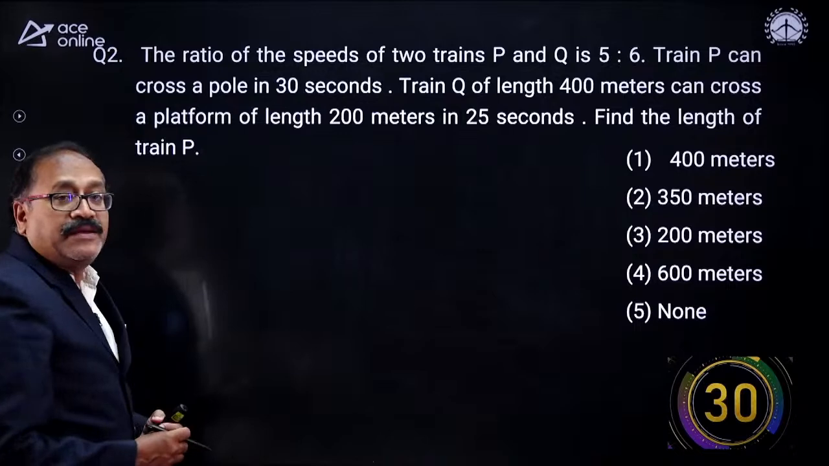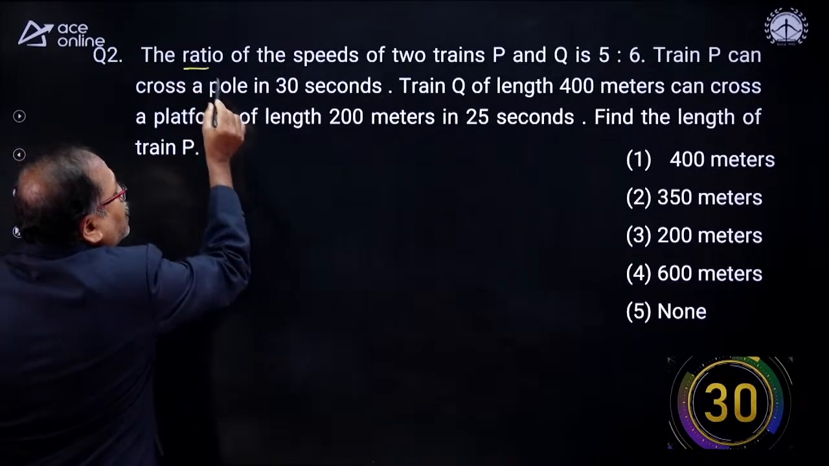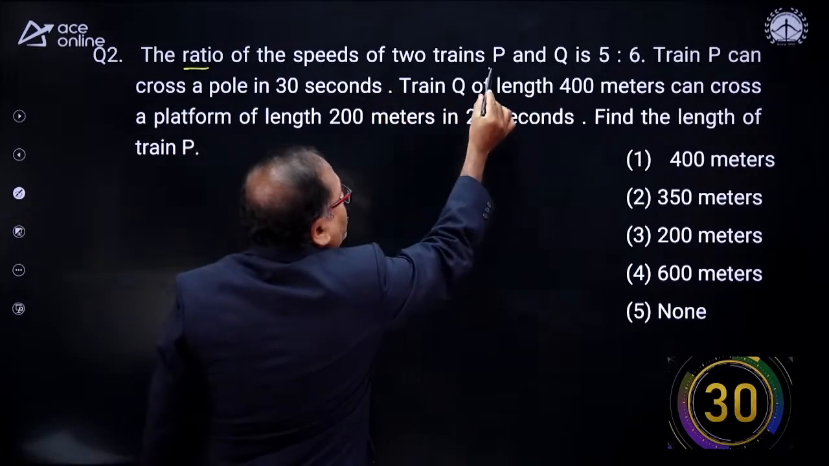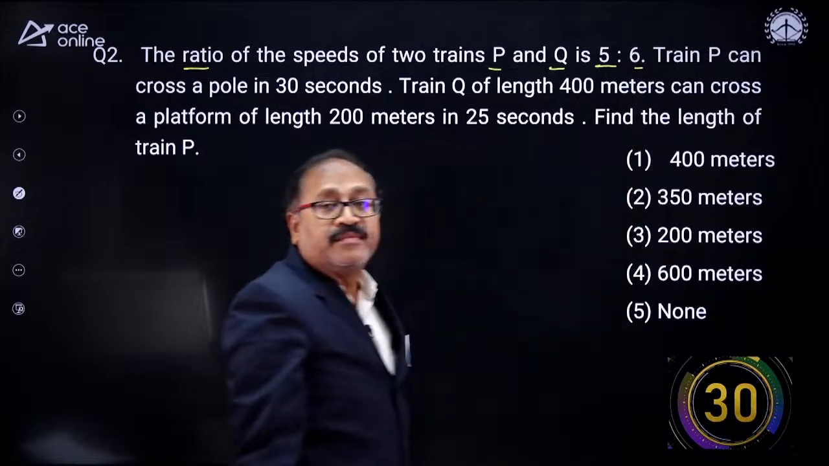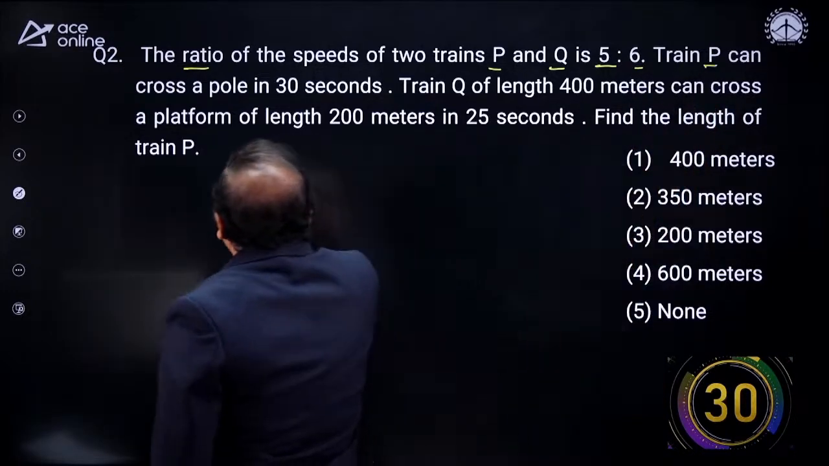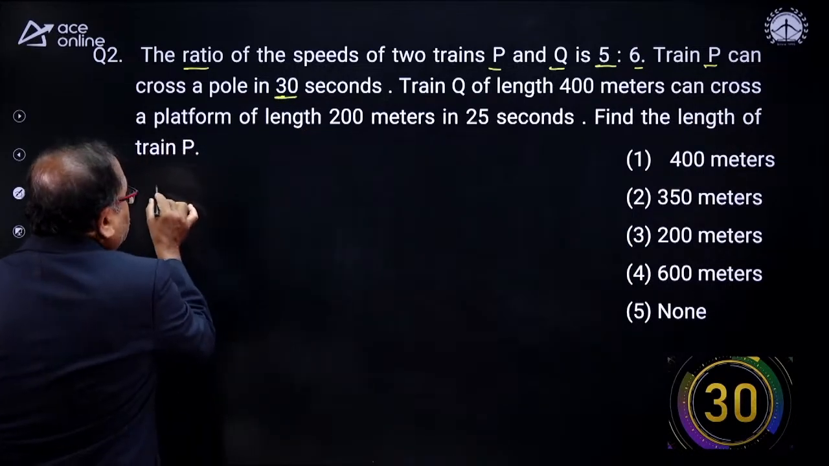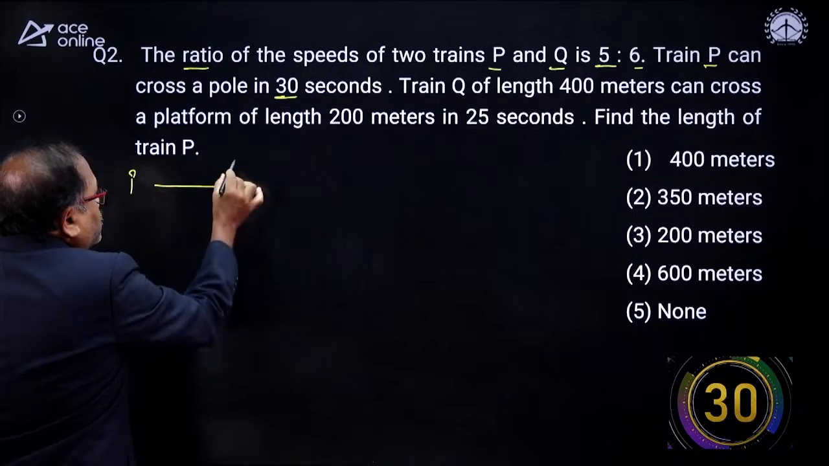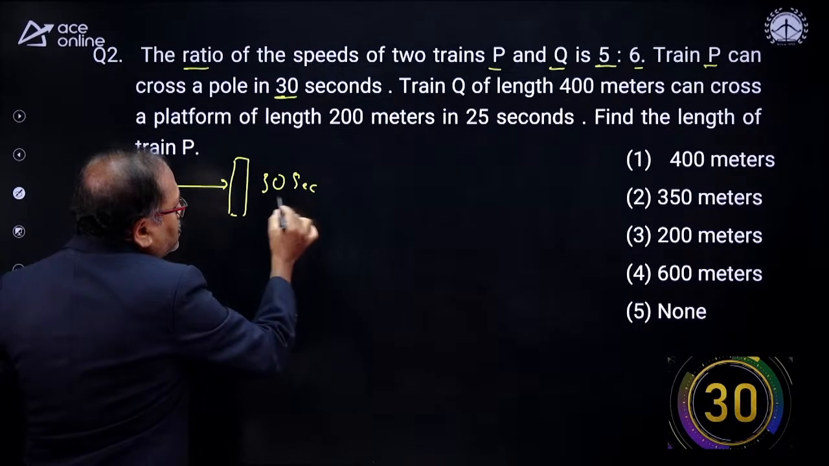So, what is this question? The ratio of the speed of two trains P and Q is 5:6. Train P can cross a pole in 30 seconds. This is what is given to us.